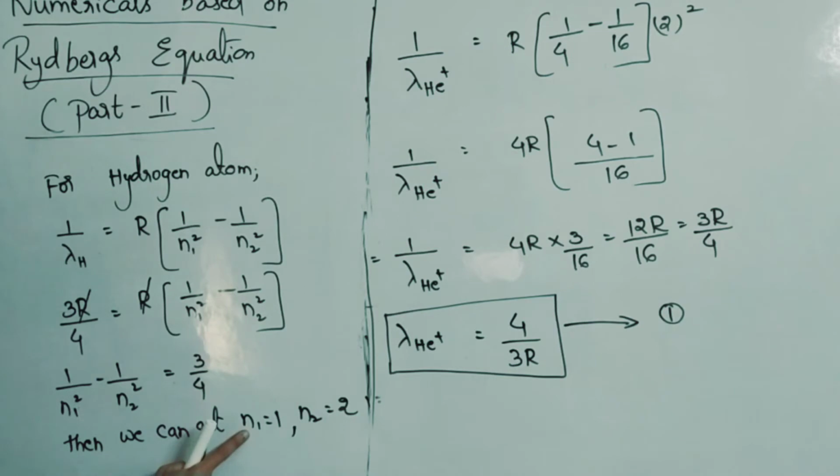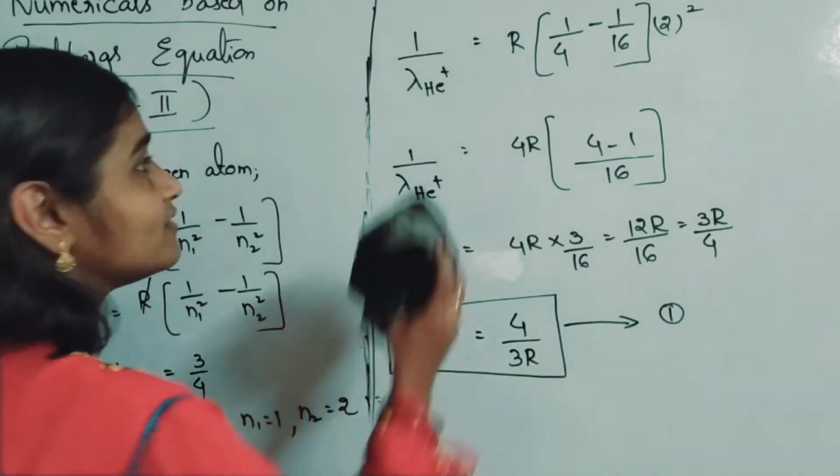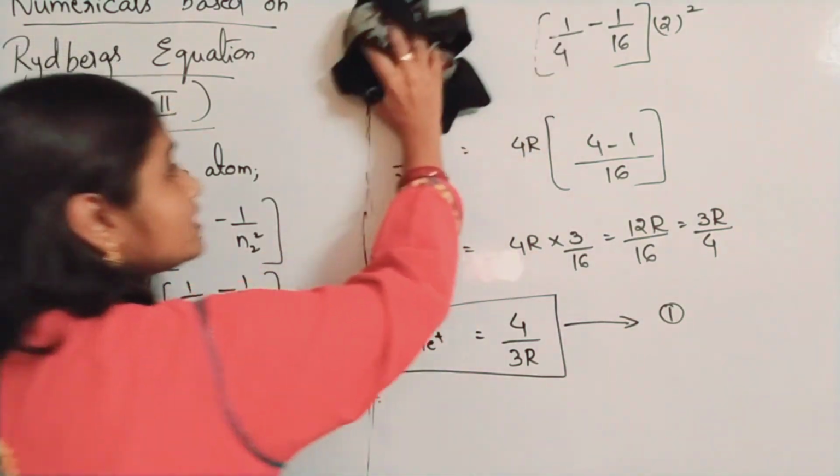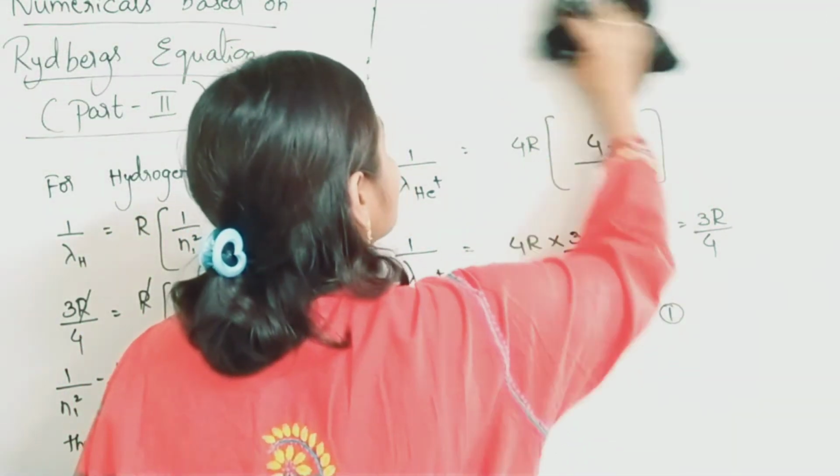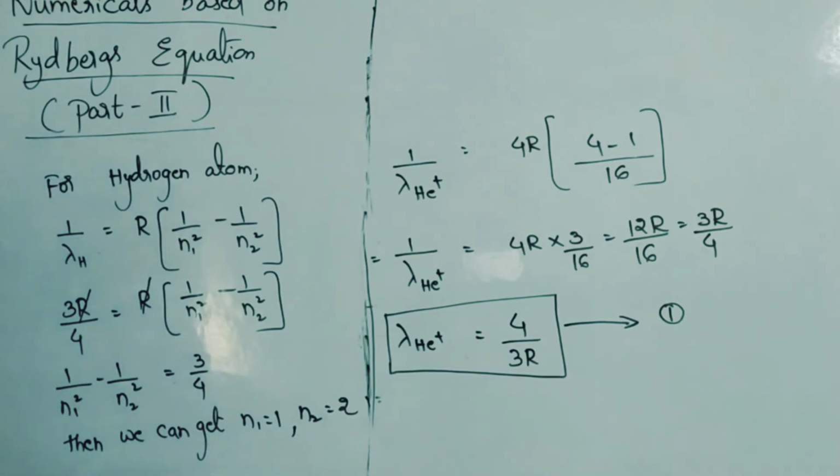Then we can guess the values: N1 is 1 and N2 is 2. So the transition should be between the first and second orbit.